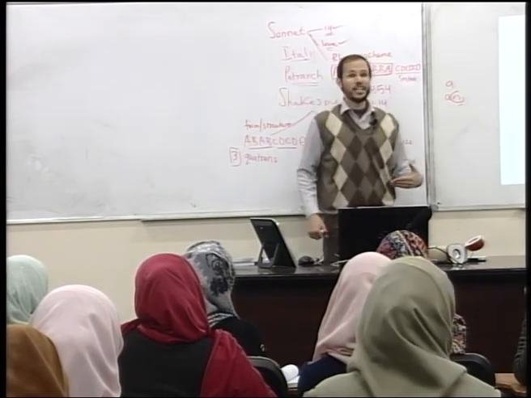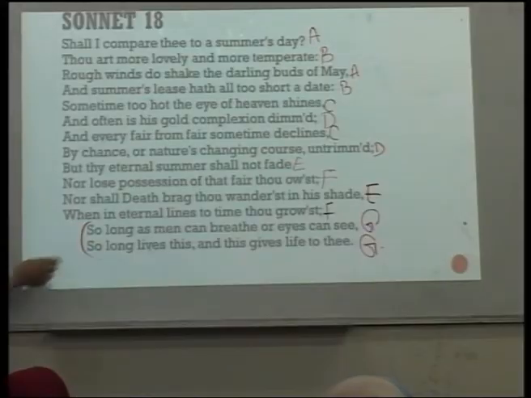And then finally, the couplet here gives us hope. What he does here is that we are all going to die. But then comes the hope, comes the closure. So long as men can breathe or eyes can see, so long lives this, my sonnet, my poetry, my verse, my rhyme. And this gives life to thee. And it's true. It's ironic we don't know who he wrote the poem for, but we know that whoever that person is is still alive. People are talking about him or her.